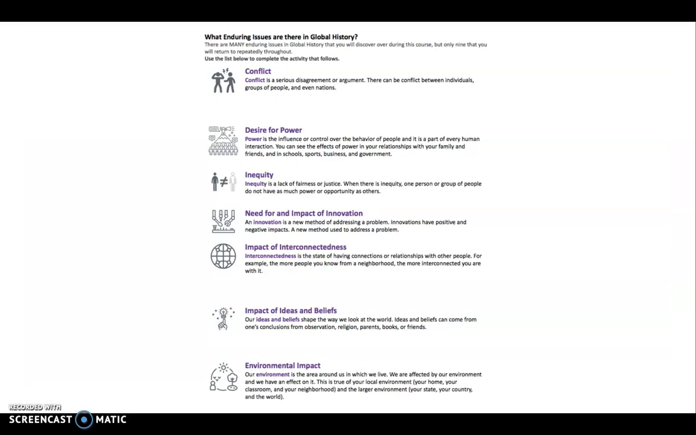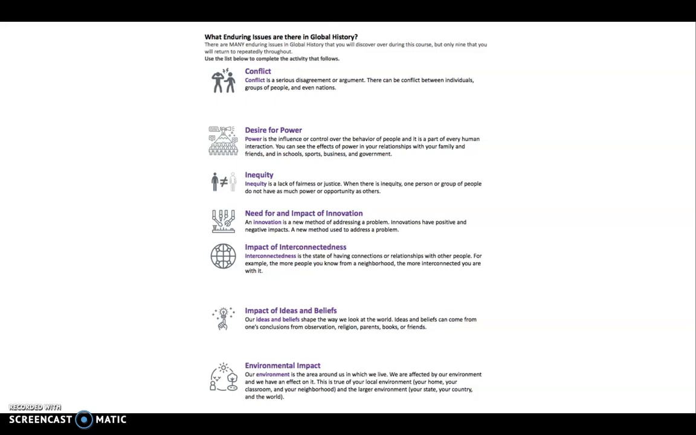Okay, some of the enduring issues that we're going to take a look at: conflict, the desire for power, the wanting of power, inequity, right? Inequality, inequity, the impact of innovation or technology, okay? Now, that can also be positive. I want to make sure you understand that enduring issue has such a negative connotation. I actually wish that they used the word enduring theme throughout history, but it's way above my pay grade, guys. So they used enduring issue. So innovation can be positive, right? Usually enduring issues are negative, but they can be positive.